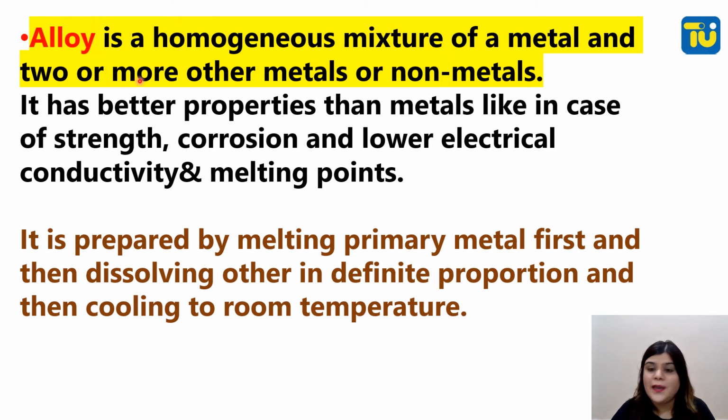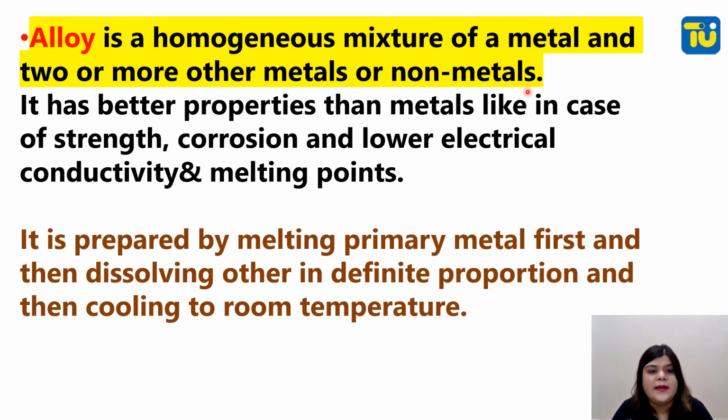Now what is an alloy? An alloy is a homogeneous mixture of a metal and two or more other metals or non-metals. Homo means same, so it's a homogeneous mixture in which you will not see the components as different. For example, sugar solution and salt solution is a homogeneous mixture and sand and water is a heterogeneous mixture. So an alloy is a homogeneous mixture in which the components are not visible. They do not have distinct boundaries.